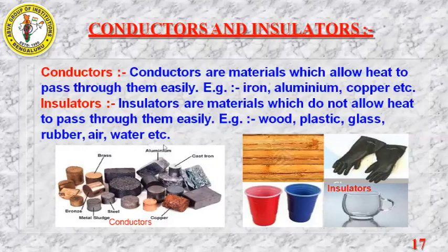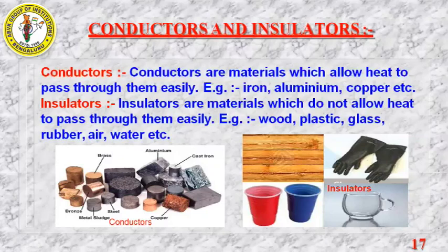So what do you mean by conduct and what do you mean by insulate? For example, I will take wood. When I start burning the wood, it will burn and convert into ash. Same way, if I take an iron or metal strip and start heating, even after heating it won't turn into ash. Those items which don't convert into ash after burning are called conductors. This is a simple way to understand what conductors and insulators are. The materials which allow heat to pass through them are called conductors, and the materials which do not allow heat to pass through them are called insulators.